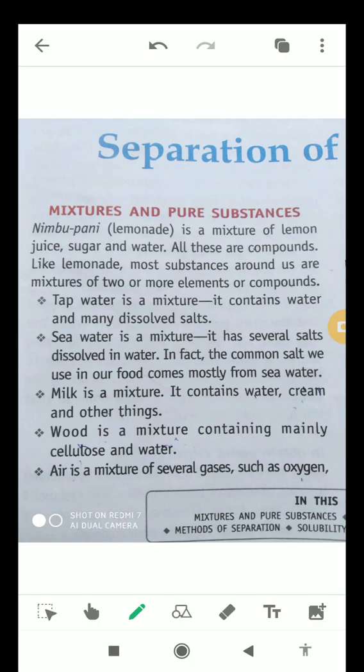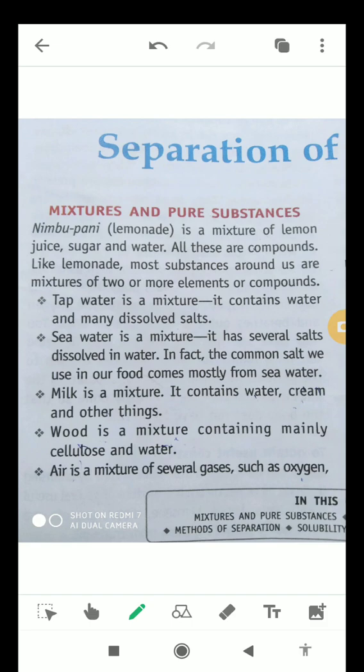Let's take some other examples also, like tap water. It is also a mixture because it contains water and many dissolved salts as well. Okay, and second one is seawater. It is also a mixture and it has several salts which are dissolved in water. In fact, the common salt that we use in our food comes from seawater only, as we all know, right?